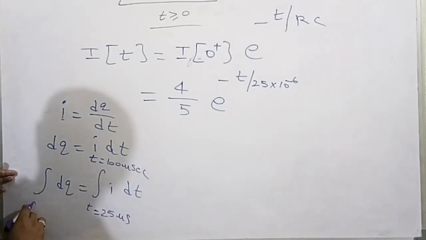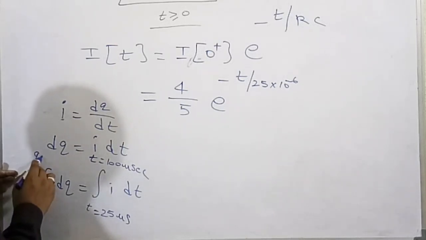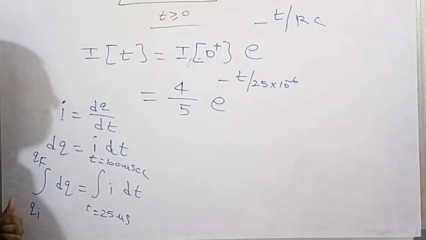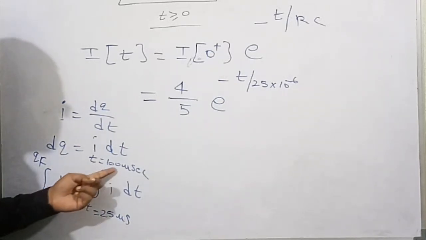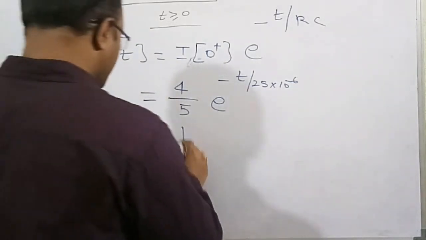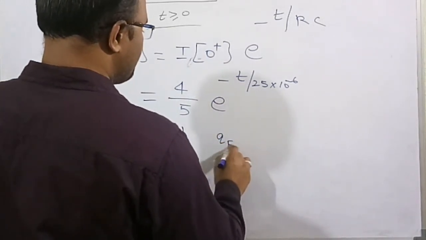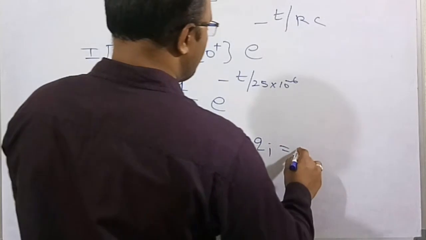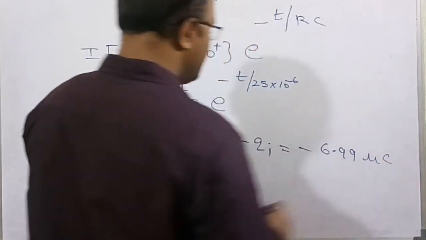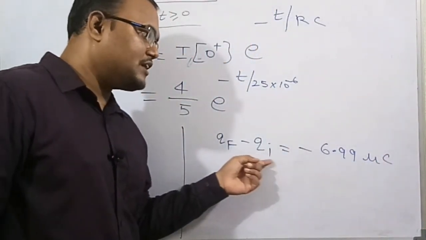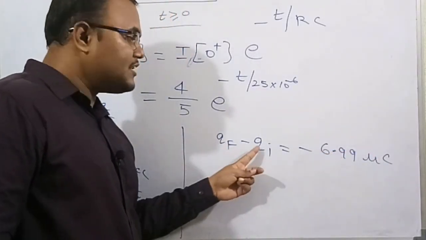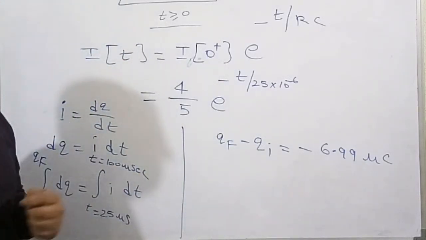Here let me assume the initial charge is Qi and the final charge is Qf. Meaning at 25 microseconds the charge in the capacitor is Qi. At t is equal to 100 microseconds the charge in the capacitor is Qf. So if you do the simplification, we will get Qf minus Qi is equal to minus 6.99 microcoulomb, meaning Qf minus Qi is equal to minus 6.98 microcoulomb. Meaning Qf is less than Qi. That is what I am trying to say.